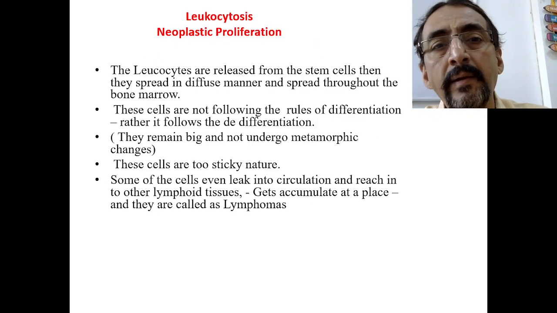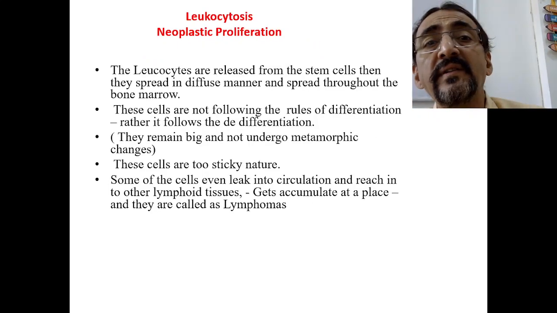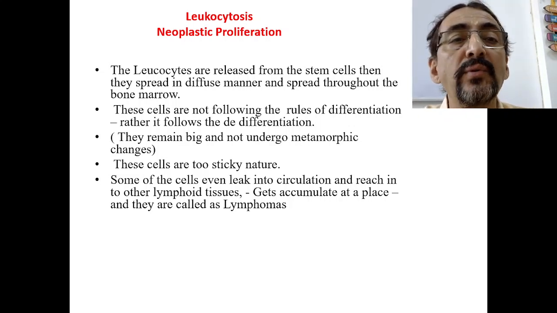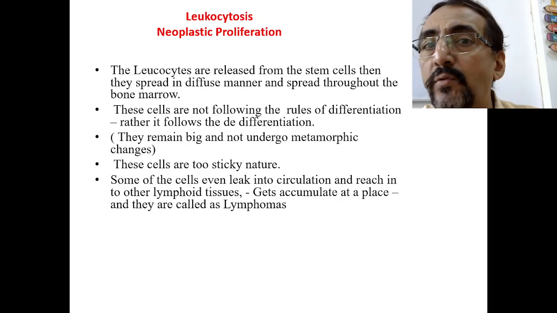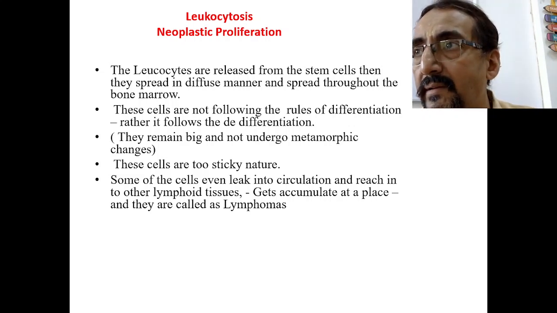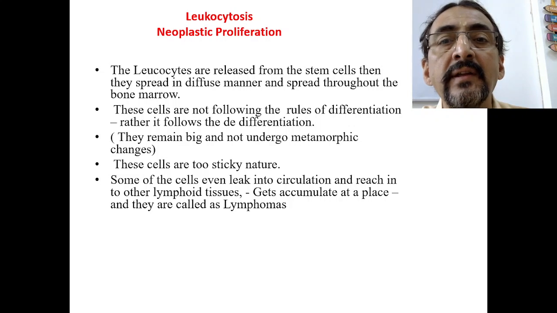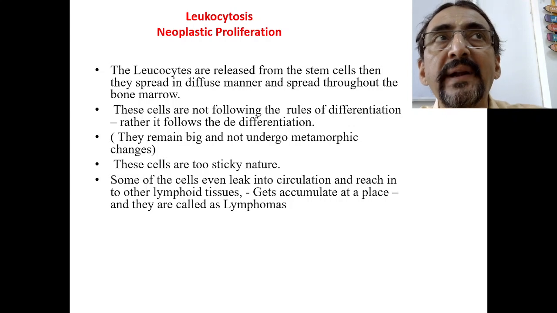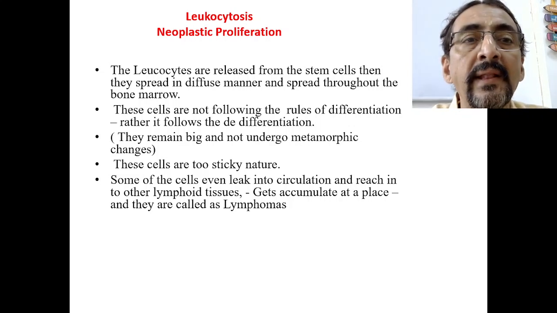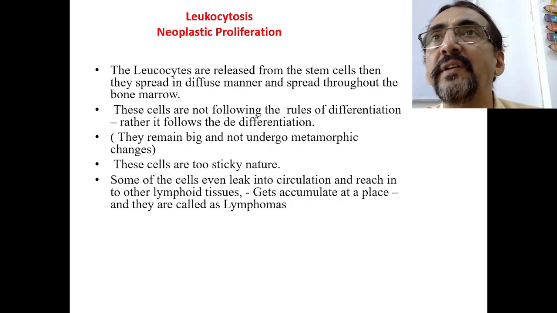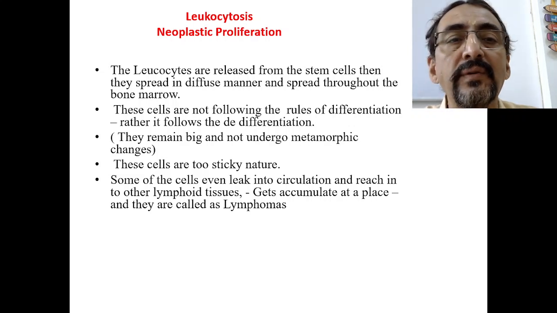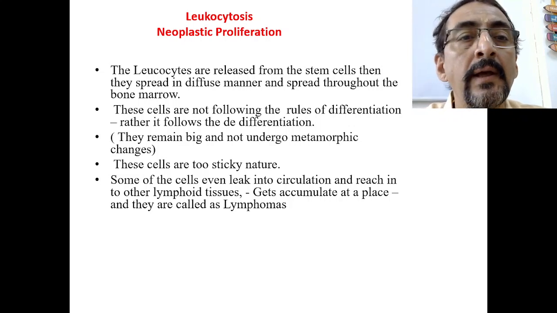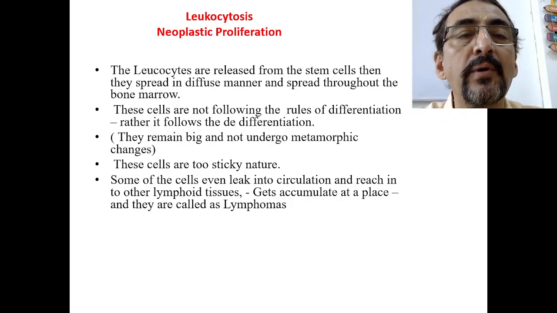Now, the leukocytes are released from the stem cells and then they spread in a diffuse manner throughout the bone marrow. So what happens? Initially, abnormally formed leukocytes are released, and these cells are diffusely spread in the total bone marrow. Then these cells are not following the rules of differentiation. As I told earlier, rather than following the rules of differentiation, it follows dedifferentiation.